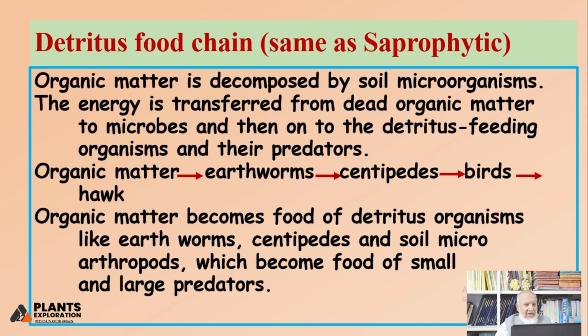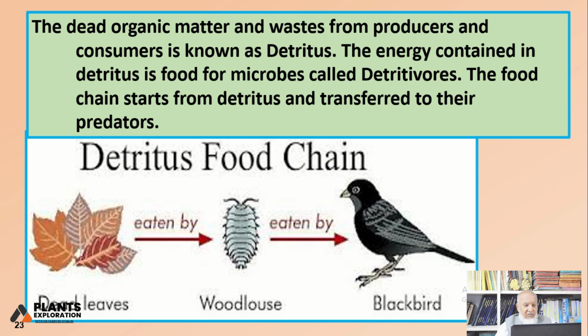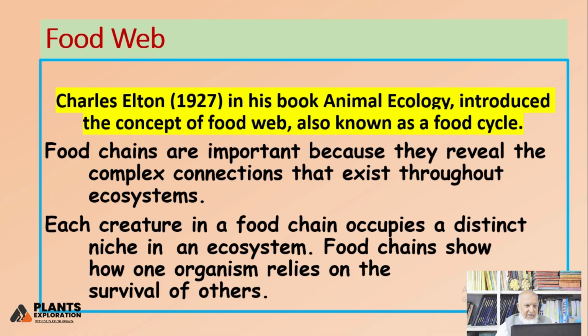Organic matter, earthworms are there. Earthworms become victim to the centipedes. Centipedes or millipedes become victim to the birds. Birds may be eaten by hawk. Organic matter becomes food of detritus organisms like earthworms, centipedes, soil micro-arthropods, which become food for small organisms. This is an example of a detritus food chain. Dead leaves are there, wood lice is there, blackbird or any bird could be there which can eat this lice.